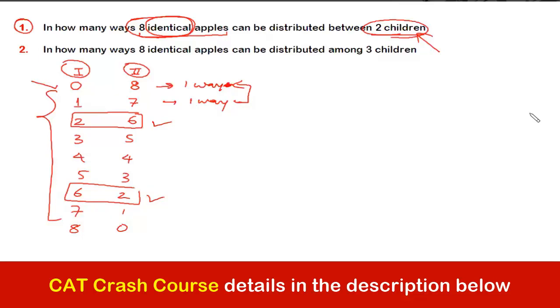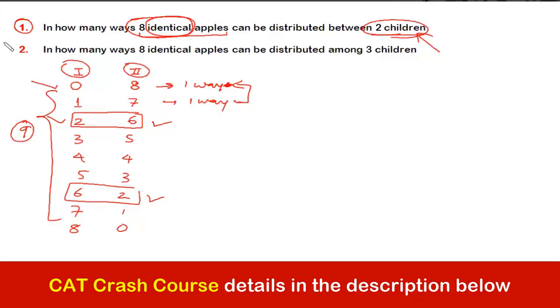Yes or no? So this is also clear that although the groups of apples may remain the same, how the groups are given to those people also makes the difference, and that is why we consider it a different way of distribution. Am I crystal clear, guys? Can I say there are 9 total ways of distributing these 8 identical apples between these 2 children? Please confirm. Okay, great. This was easy because there are only 2 people among whom we have to distribute them.